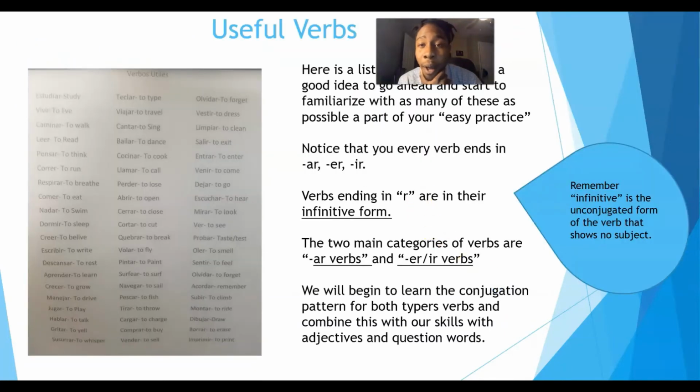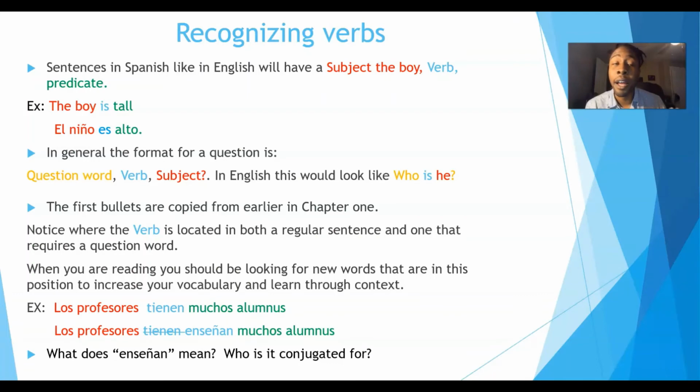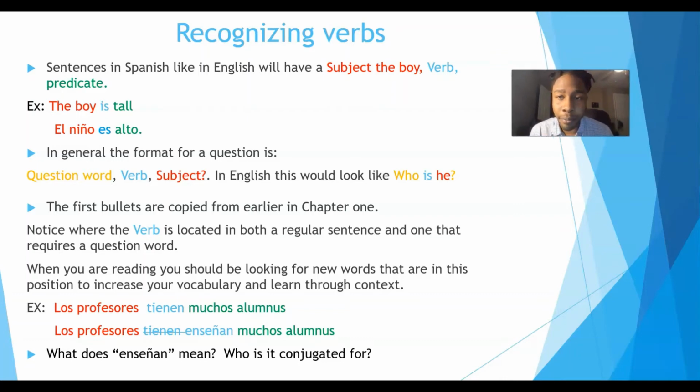So if you can't quite get 500 Verbos, here is a useful verb list that I like to use, and it will work well with the chapter that we have here, but it isn't quite like 500 Verbos where it already has the conjugations. That will be some work that you'll have to complete on your own. Let's start by reviewing our basic sentence pattern and use some sentences we can already write pretty easily to expand it to the new verbs that we're going to learn in this chapter.